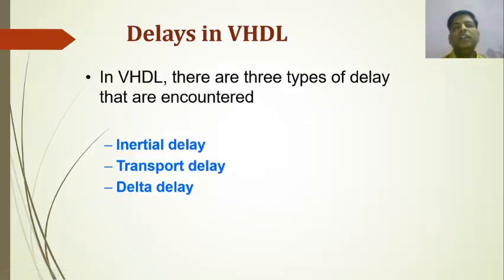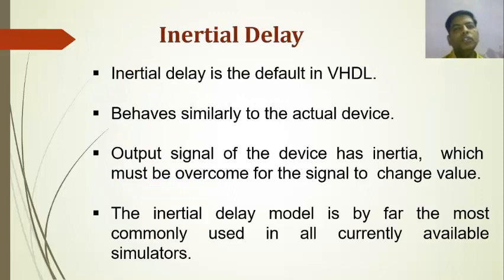Now, what exactly are delays in VHDL? In VHDL, there are 3 types of delay that are encountered: inertial delay, transport delay and delta delay. These are the delays which are included in VHDL. First we are going to study the inertial delay.